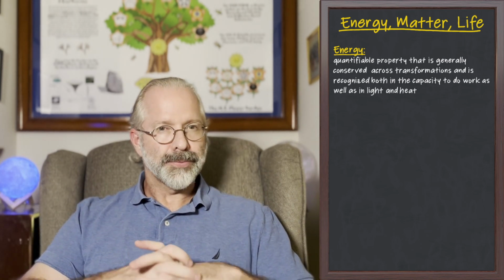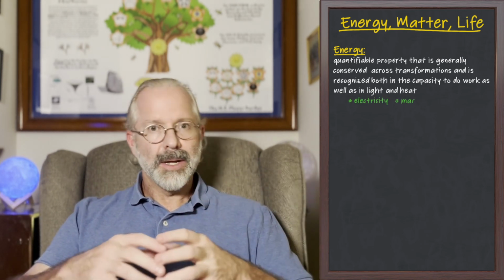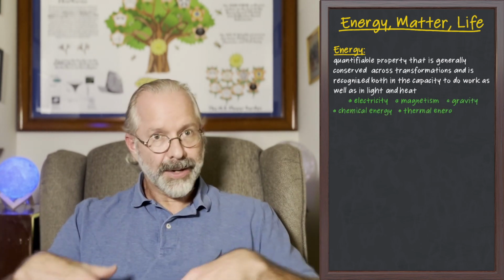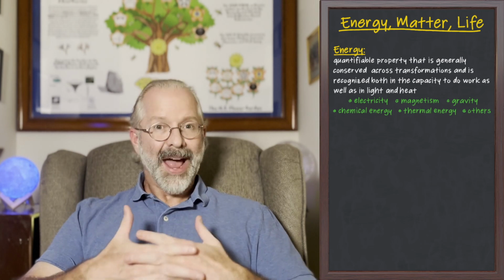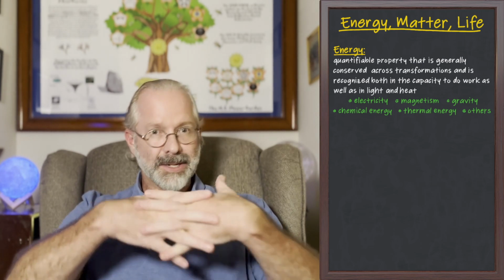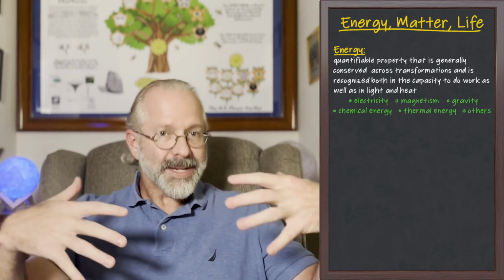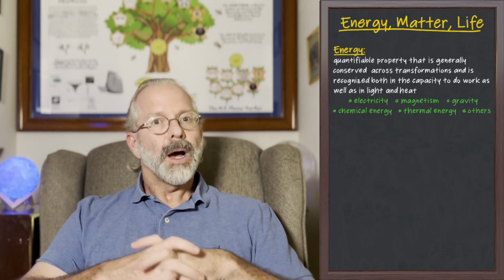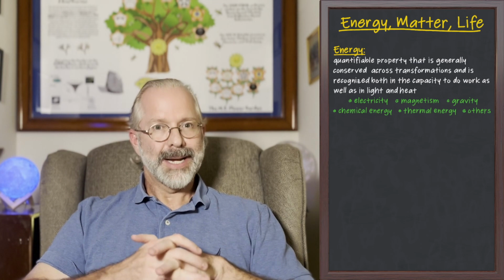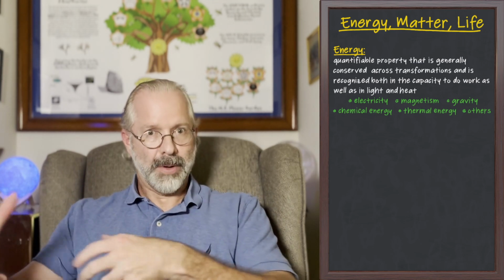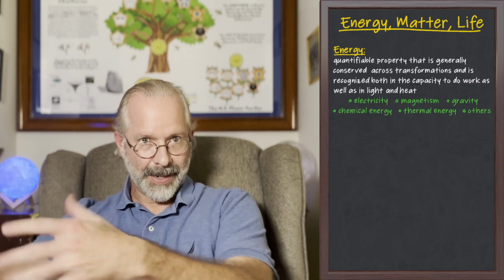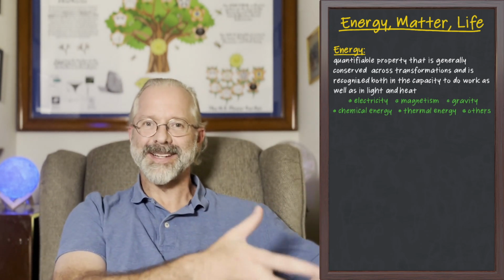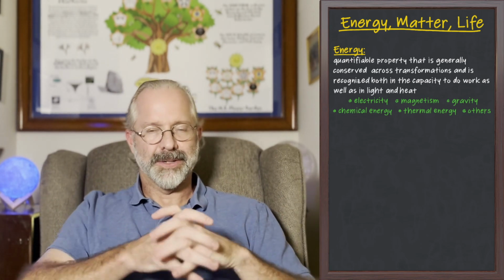So examples of forms of energy include electricity, magnetism, gravity, chemical energy, thermal energy, and many others. What's fascinating is that all of these can be different forms of energy and yield a quantitative equivalency as you transfer them from one to the other. Another really key feature of energy is that it comes in kinetic forms, which are movements that are actually happening, and potential forms, which are potential movements based on the placement of the object in a field.